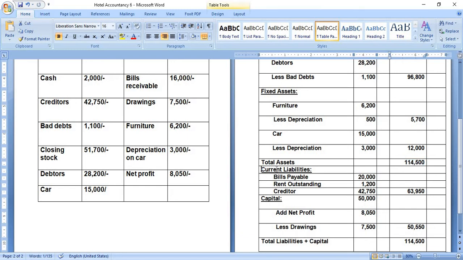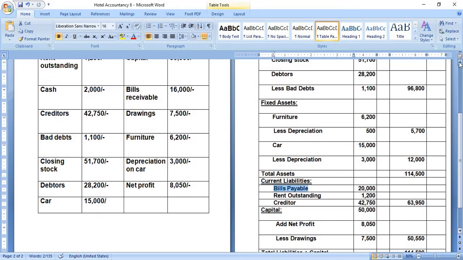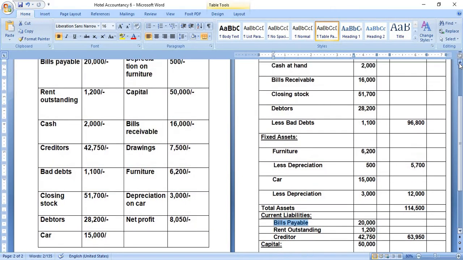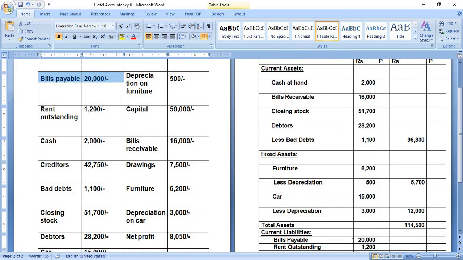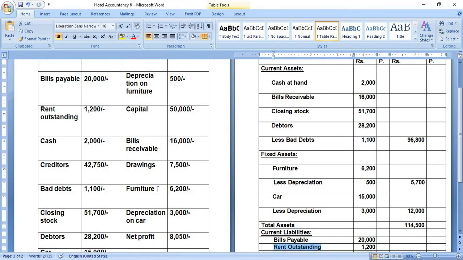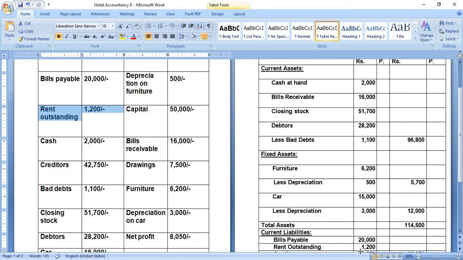Next, we move to current liabilities as per the question. What are the current liabilities? We have the bills payable first, that is 20,000, which is mentioned in the question also. Next is rent outstanding. Some rent is also pending, that is 1,200. So I just mentioned rent outstanding 1,200 here.